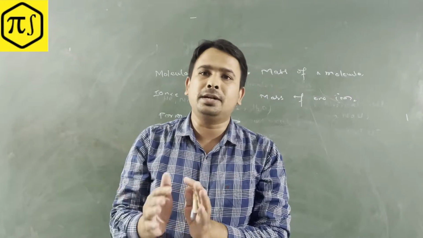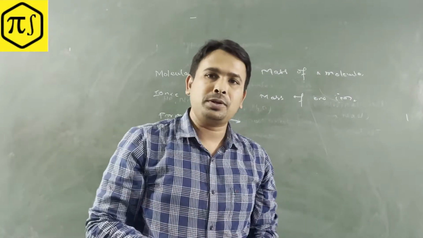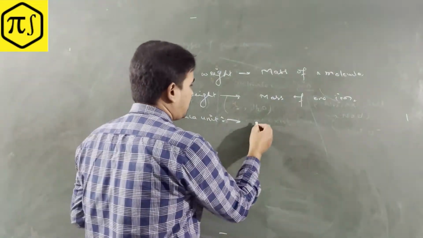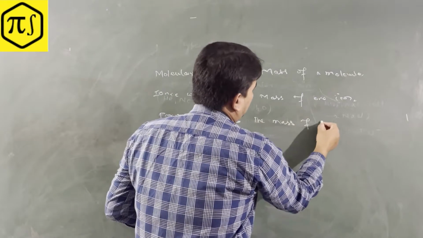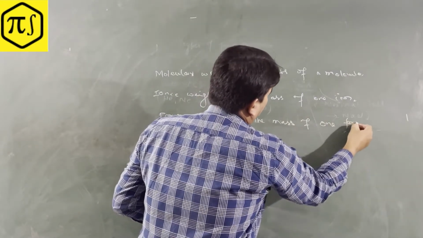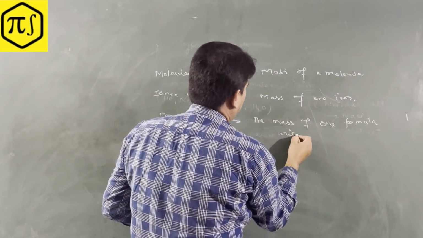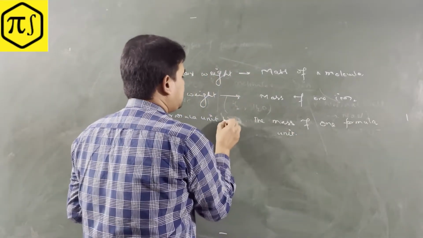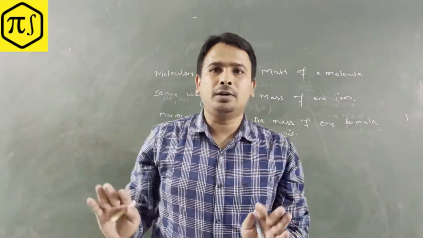We'll be talking about the proportion. This denotes the formula unit. So formula unit mass is what we are talking about here. These are the three things we discussed.